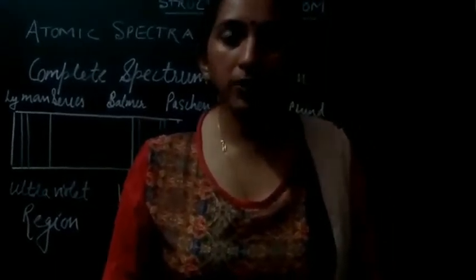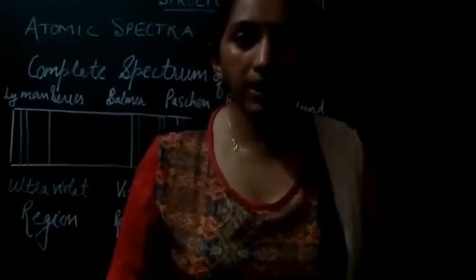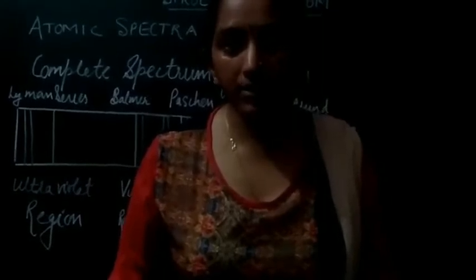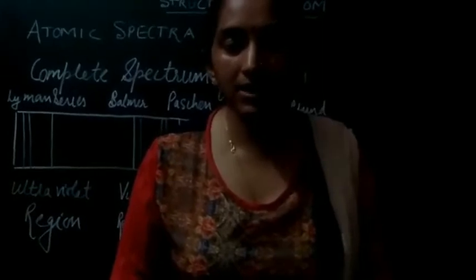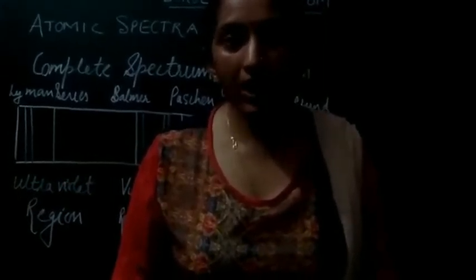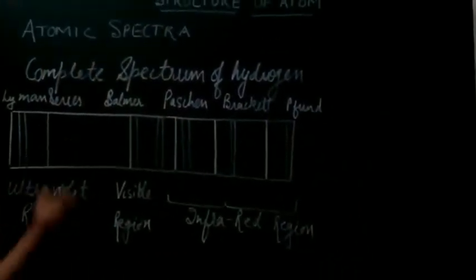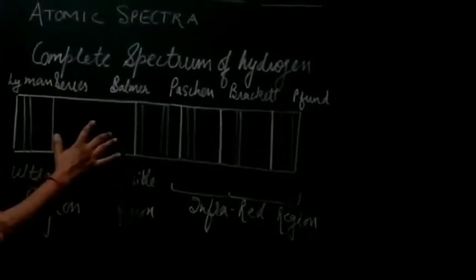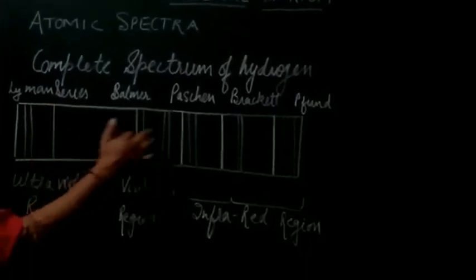Now the number of spectral lines obtained in the atomic spectra of hydrogen are grouped, or divided, into different series. These spectral lines were grouped as the Lyman series, Balmer series, Paschen, Brackett and Pfund series. Now you can see here the diagrammatic representation of these series. This is the complete spectrum of hydrogen which was obtained, the photographic plate which has been developed. We got the lines in this way.